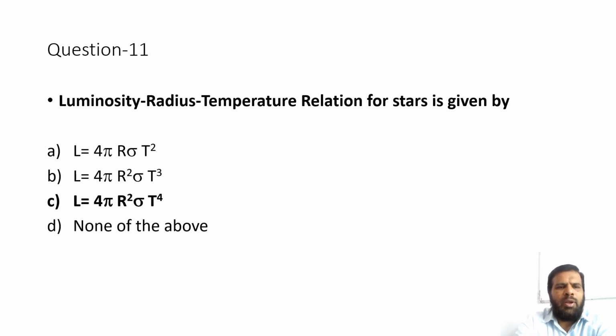Question number 11. Luminosity radius temperature relation for stars is given by option A L is equal to 4 pi r sigma t square, option B L is equal to 4 pi r square sigma t raised to 3, option C L is equal to 4 pi r square sigma t raised to 4, option D none of the above. The correct option is option C L is equal to 4 pi r square sigma into t raised to 4.